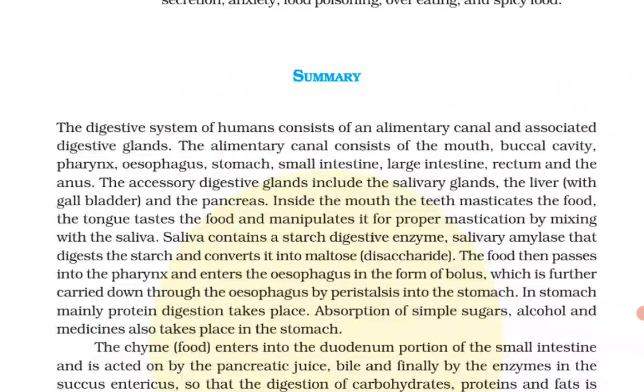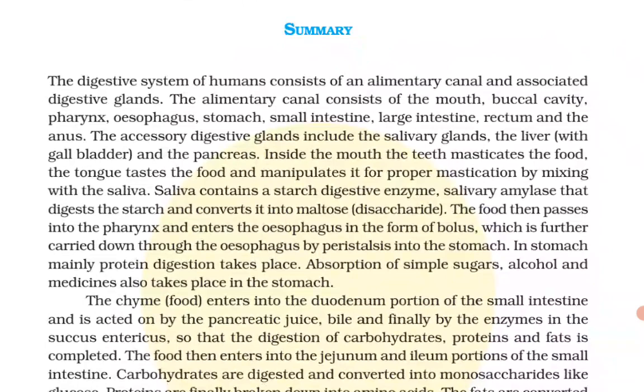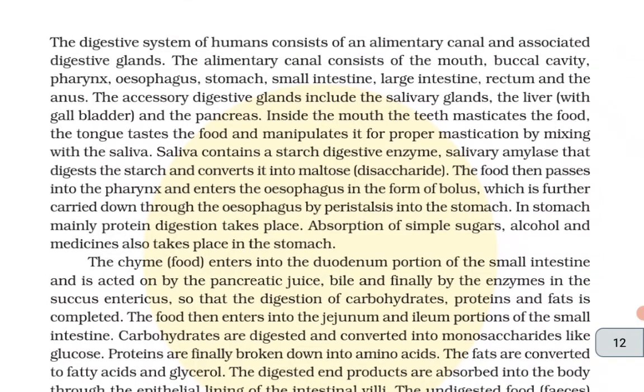Summary: the digestive system of a human consists of an alimentary canal and associated glands. The alimentary canal consists of mouth, buccal cavity, pharynx, esophagus, stomach, small intestine, large intestine, rectum, and the anus. The accessory digestive glands include the salivary glands, the liver with gallbladder, and pancreas.